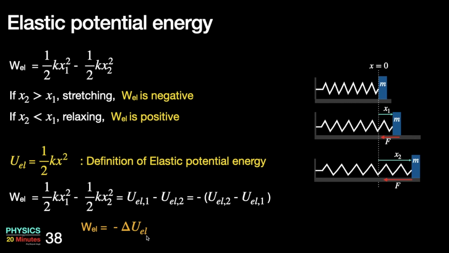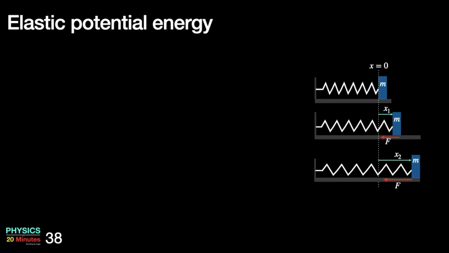Just like in gravity, the work done by gravity is negative of delta U gravity. So we are on the same lines as that of gravity. So we can again apply the work kinetic energy theorem to this situation. You can see as the spring stretches, the speed of the block will go on decreasing. As the spring relaxes, the speed of the block will go on increasing. So there is a change in kinetic energy.